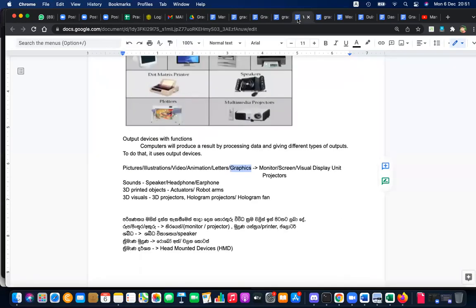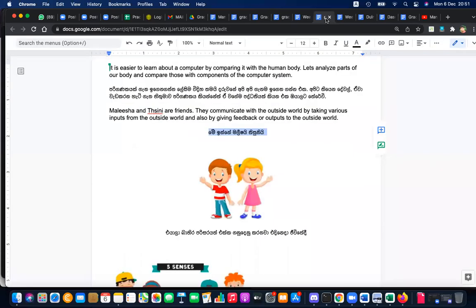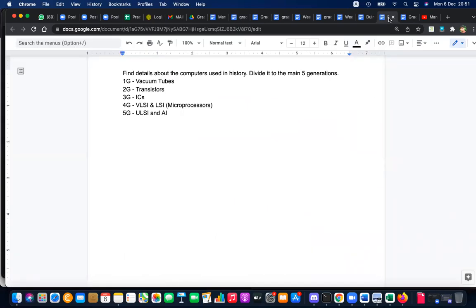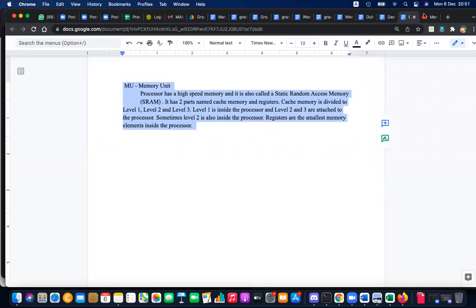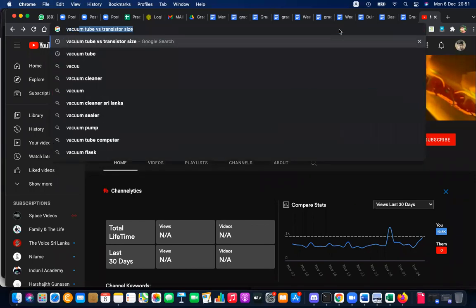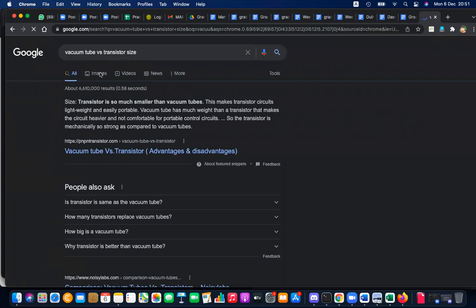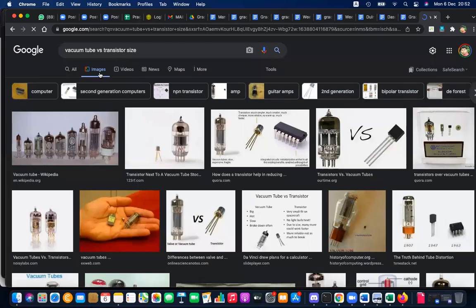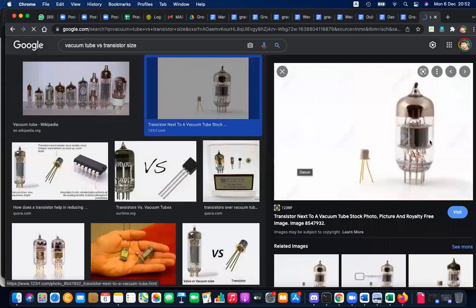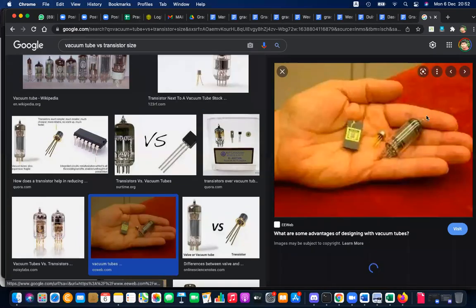Then, let's move to generation 1. In generation 1, the computer engineers used something called vacuum tubes. Vacuum tubes are something like this. You can see, a vacuum tube is like a 1/2 feet component. Different size vacuum tubes are there. This vacuum tube is very small.